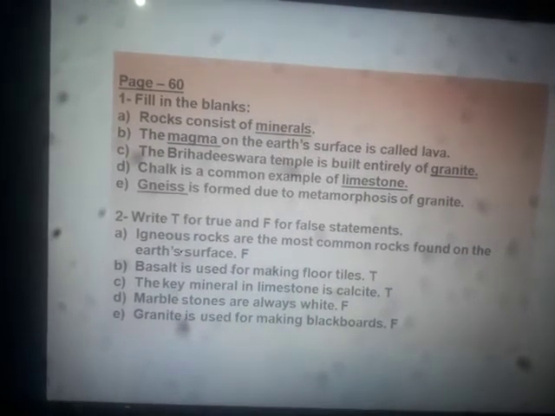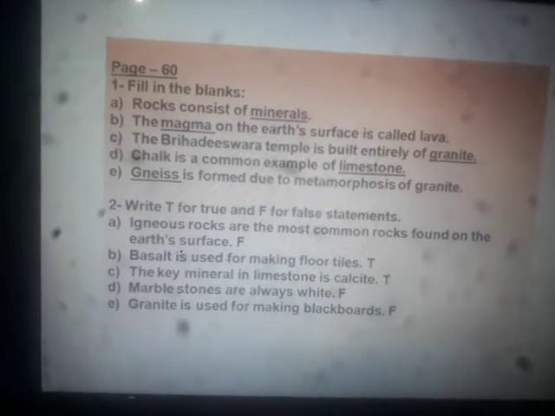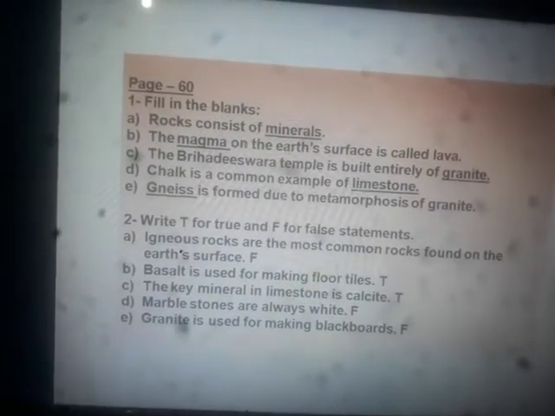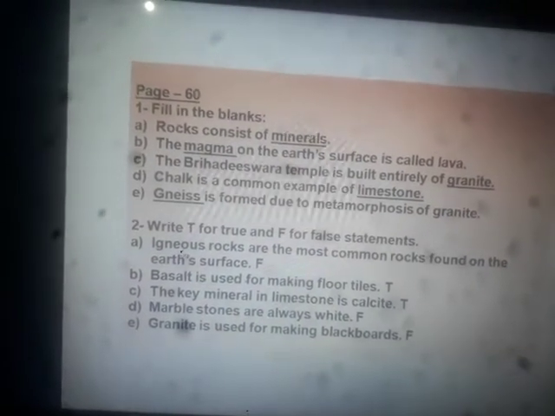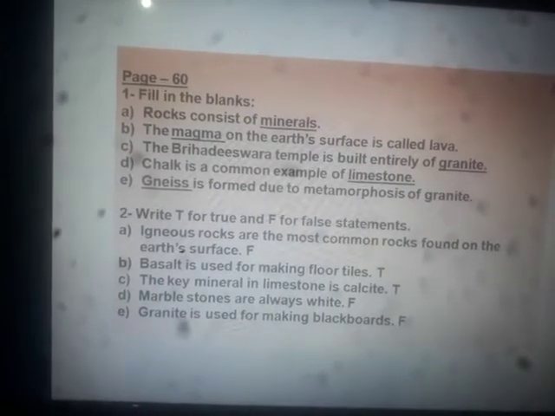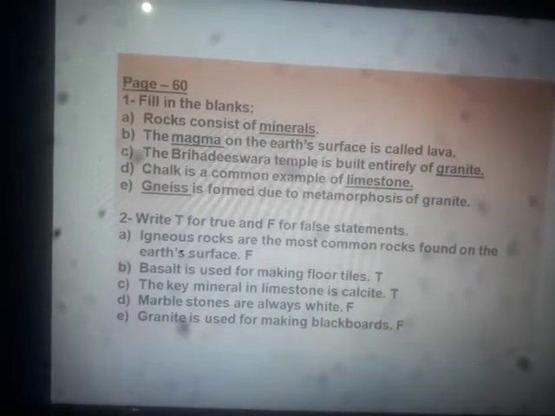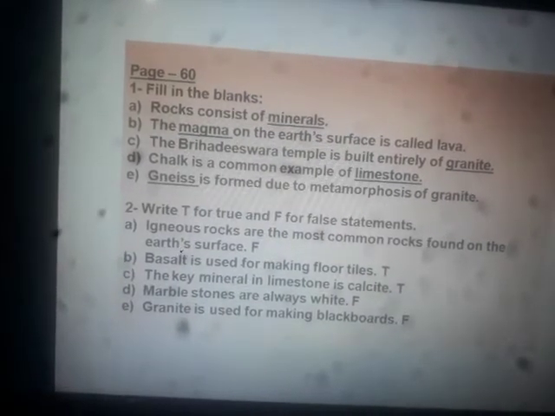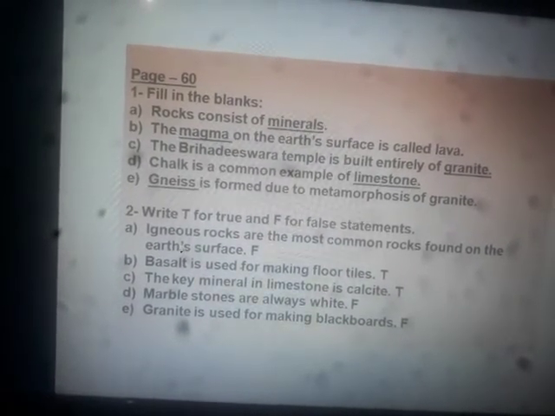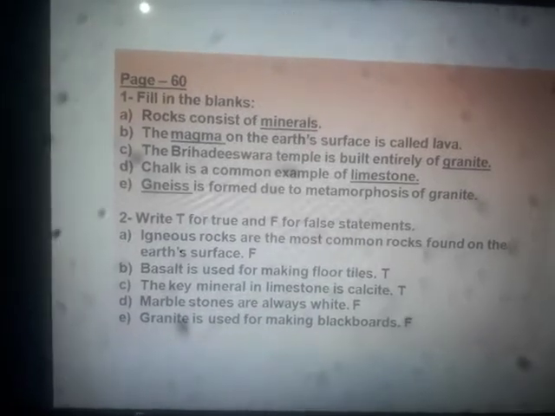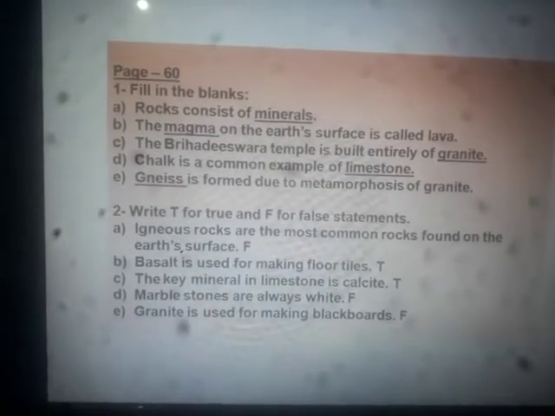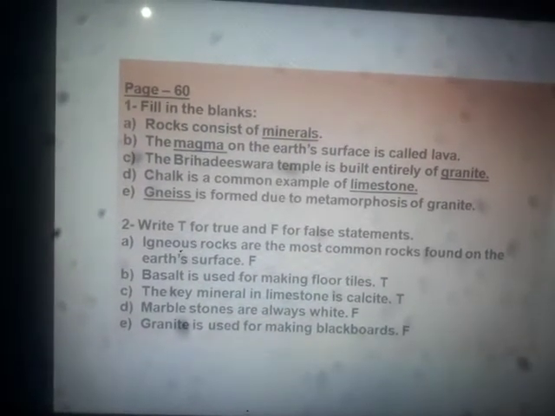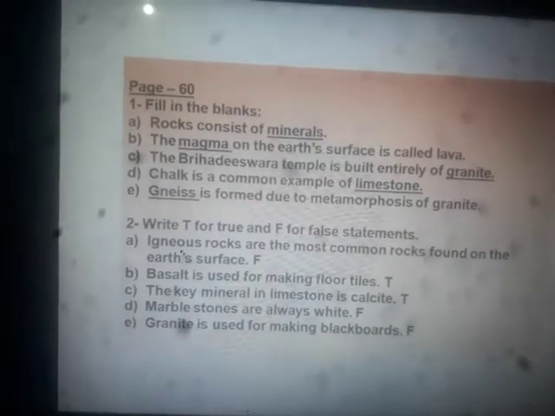So chalk is a common example of limestone. Dash is formed due to metamorphosis of granite. So what is formed by metamorphosis of granite? An igneous rock is getting converted. Just now we learnt that granite is metamorphosed to form gneiss.